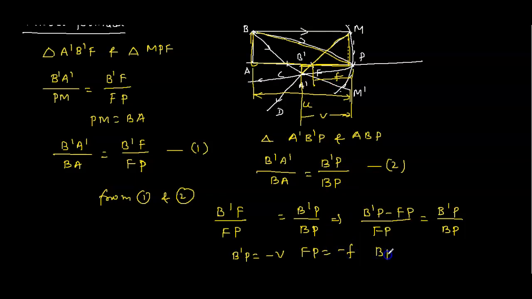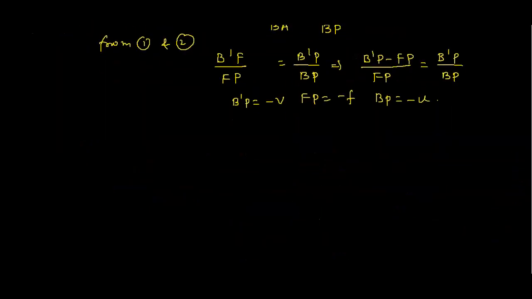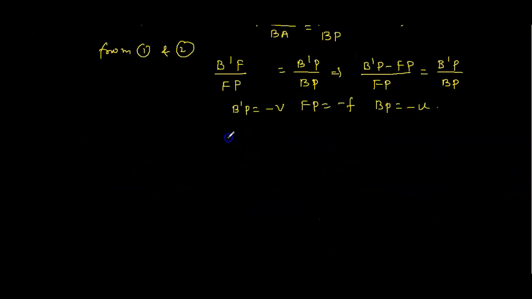And BP, from here to here, is the object distance, which gives minus u. Substituting these values, you get minus v plus f divided by minus f is equal to minus v by minus u.